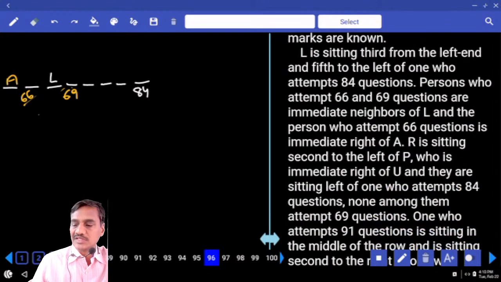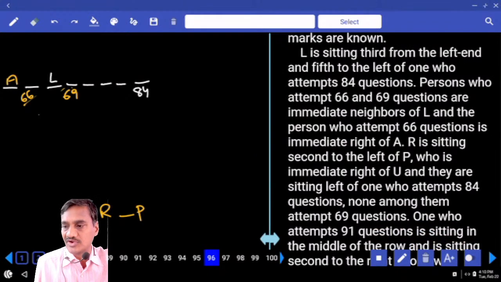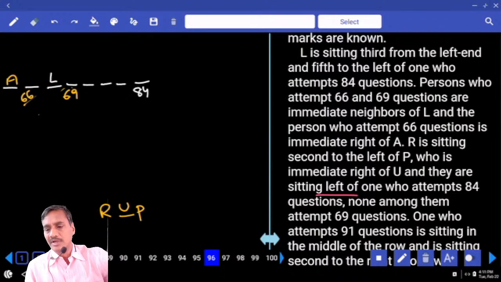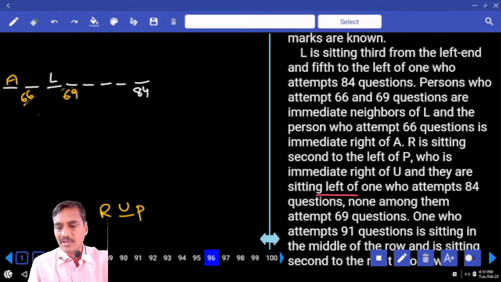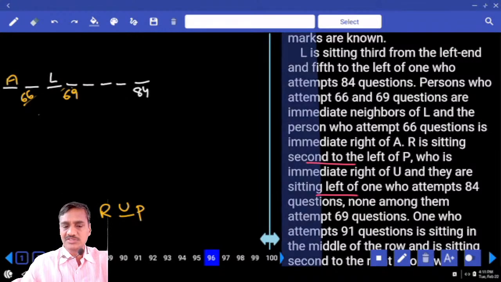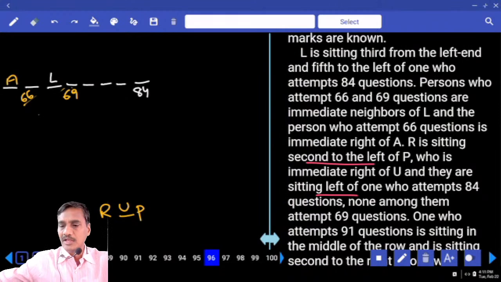And R is sitting second to the left of P, and P is to the immediate right of U, so R, U and P must be together. And they are sitting to the left of the one who attempted 84 questions. None of them attempted 69. Clear? R is sitting second to the left of P, P is to the immediate right of U, and they are sitting to the left of 84 questions.